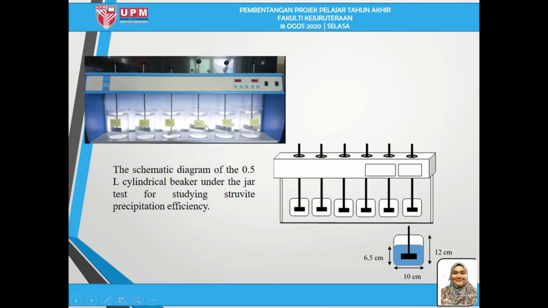All the experiments will be set up using the jar test with 6 paddles, and this is how the jar test looks and is set up. And this is the schematic diagram of the jar test with the 0.5 liter beaker. For the beaker, the solution depth is 6.5 cm, the radius of the beaker is 10 cm, and the depth of the paddle into the solution is 12 cm.